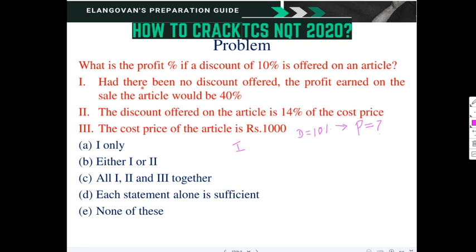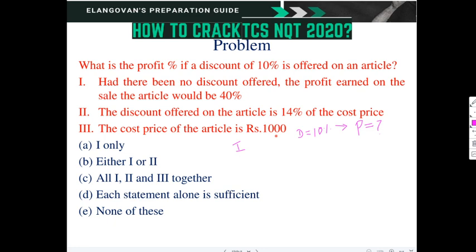What is the meaning? The profit percentage formula is selling price minus cost price divided by cost price, into 100, which is equal to 40. So if discount is not there, then it is 40%.